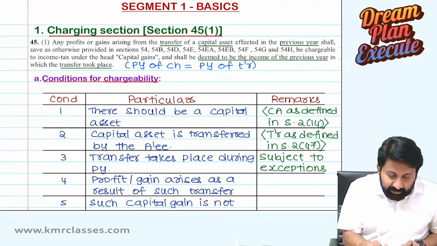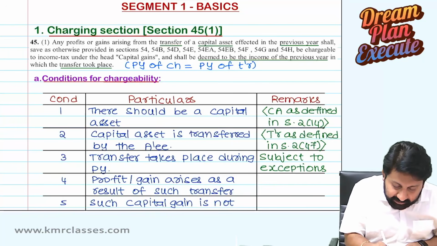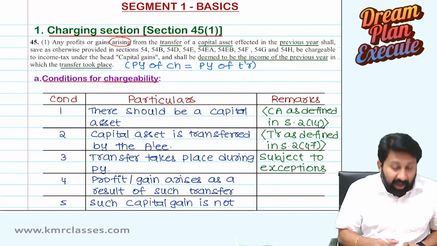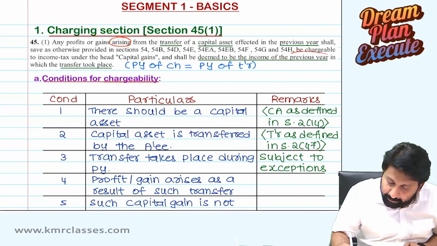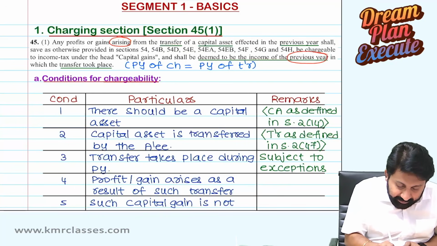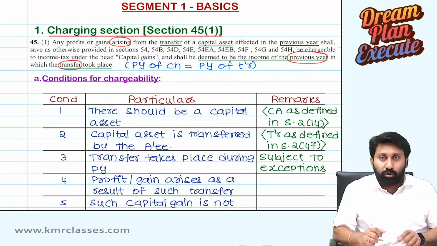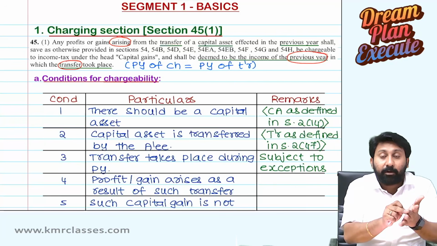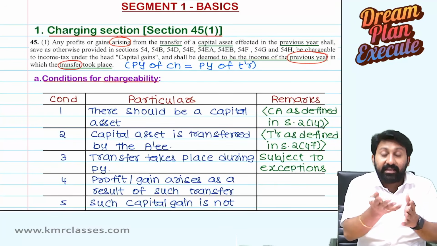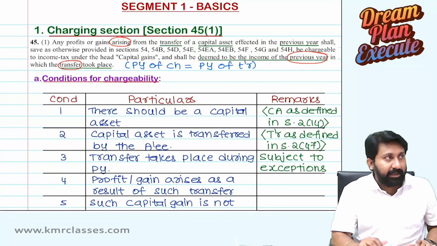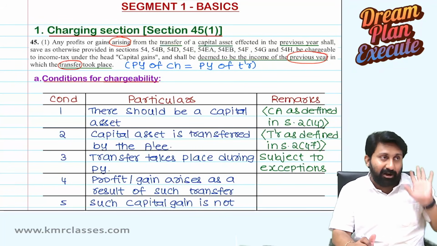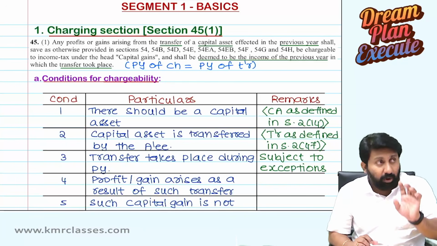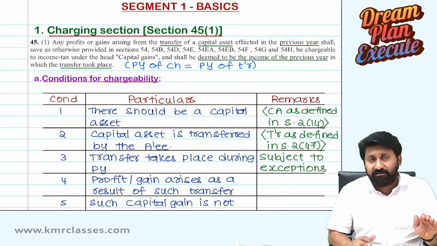I will be targeting on two important words. One, arising, not received. I will give importance to the previous year of transfer. So, previous year of transfer is there. In that transfer, profit or gain is arising. That said, capital gain chargeability will begin, irrespective of whether you received or not. So, receipt is irrelevant. What is the relevant factor? Receipt is not the relevant factor.